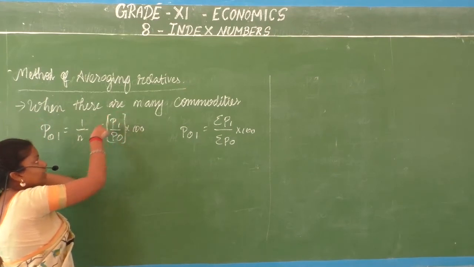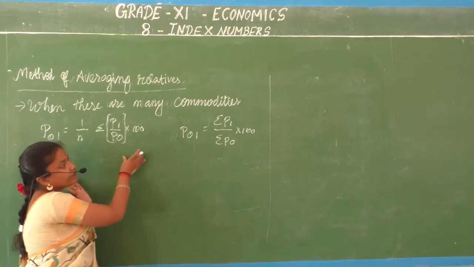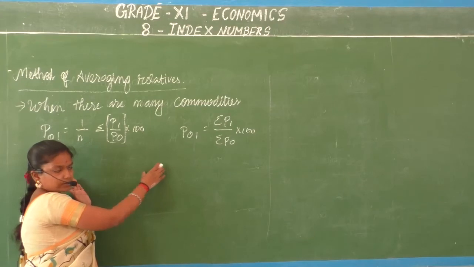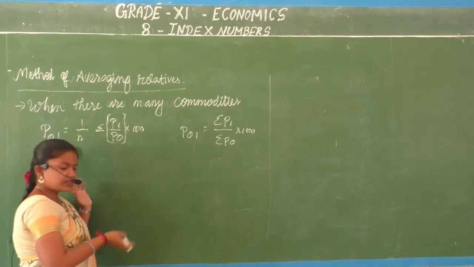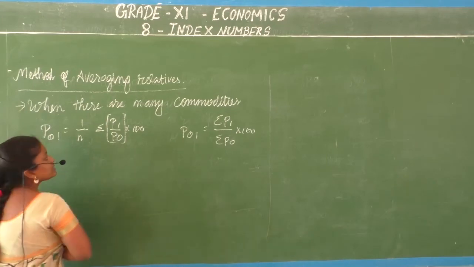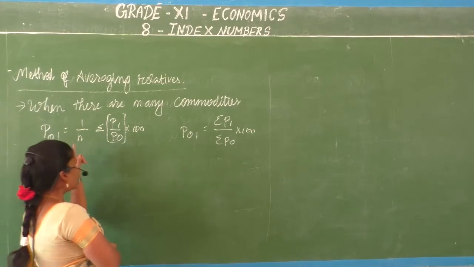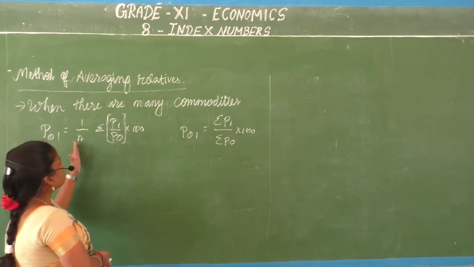Here what you have to do is, first you have to calculate this, right? First, what do we calculate? In the tabular column, we find P1 divided by P0 into 100. That alone you take. Do you remember standard deviation? First you will find the deviation and then summate it. Similarly, here we divide first and then you find the summation of the entire thing. Then you have 1 by n.